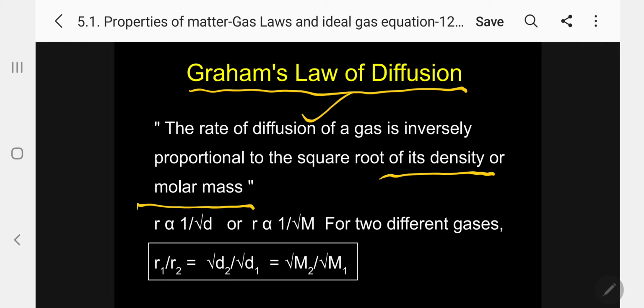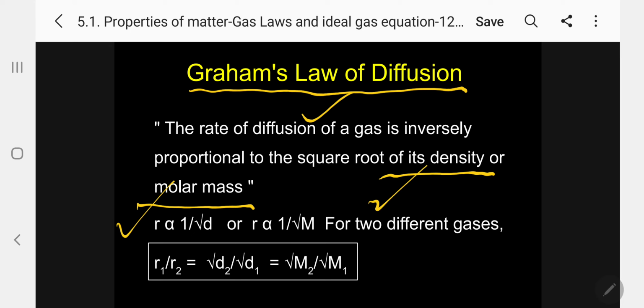Molar mass means either atomic weight or molecular weight. In mathematical form, R is inversely proportional to the square root of density D, or R is inversely proportional to the square root of the molar mass M. If it is an atomic gas, atomic mass; otherwise, molecular mass.